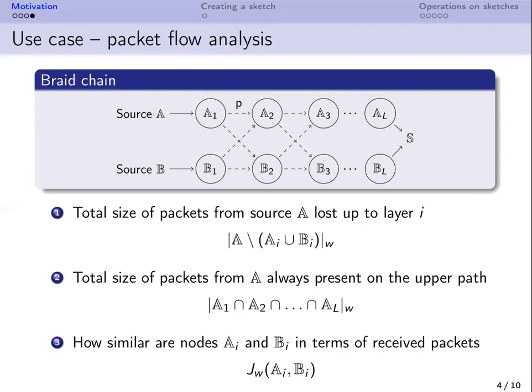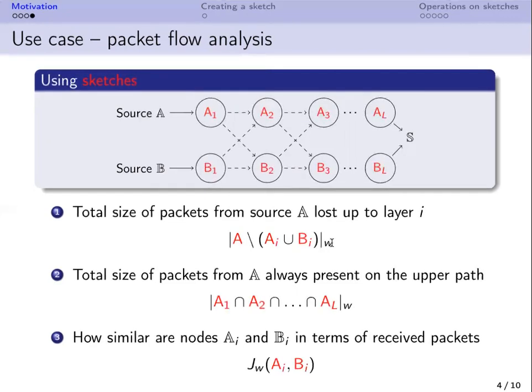Natural questions that arise while analyzing such a network are, for example, what is the total size of packets from source A lost up to the layer i? Or what is the total size of packets from source A that are always present on the upper path? We see that the answer to such questions can be expressed in terms of operations on sets and weighted cardinality. Therefore, if we could simulate set operations based on data sketches saved at nodes, we would be able to answer these questions and also many similar questions.